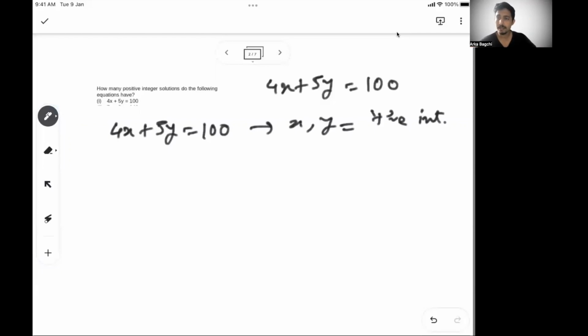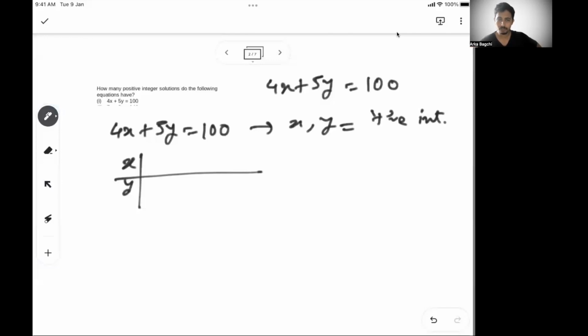You can't pick any random solution on earth. It has to be an integer and it has to be a positive number. So there are certain boundaries given to you. Always in special equations, there will be certain boundaries given to you. Now it says 4x plus 5y equals 100. Whenever such problems come up, I always suggest you start getting the values of x and y. Since these are positive integers, even before that, let's say, what is the easiest value you can think of for x and y which will solve the equation?